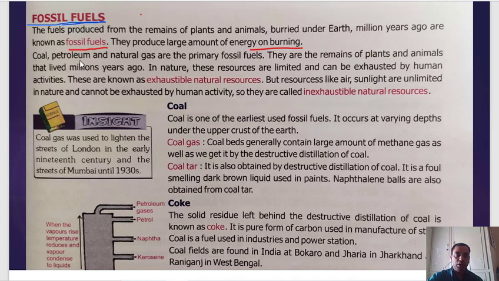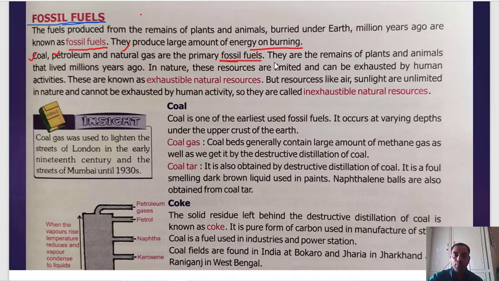So coal, petroleum, and natural gas are primary fossil fuels. You remember this one. First one is coal, then petroleum, and then natural gas. See, coal is in solid form, petroleum is in liquid form, natural gas is in gaseous form. So we can get fossil fuel in solid, liquid, as well as in gaseous form. This might be a short question asked in your exam: you can get fossil fuel in which following forms? It may be solid, liquid, or gas, or all of these. So you should tick all of these.